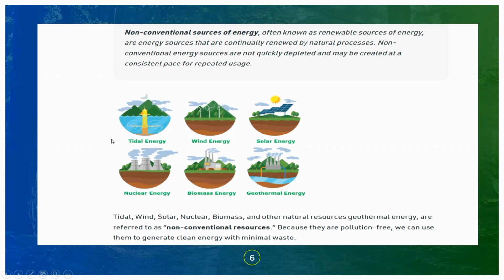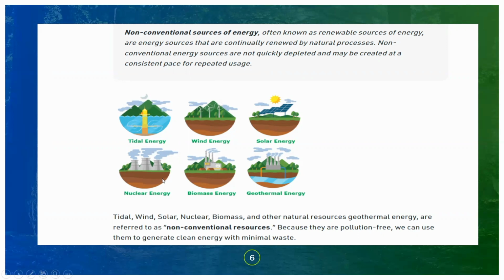Okay, these are a few examples of non-conventional energy resources. As we can see here, we have tidal energy, which is obtained from the tides in the oceans, and wind energy, which is obtained from the wind. We install wind turbines which capture the wind and convert it into electrical energy, which is used for households. And solar energy plays a big role in today's world. Solar energy is increasing, and it has played an important role in many aspects.